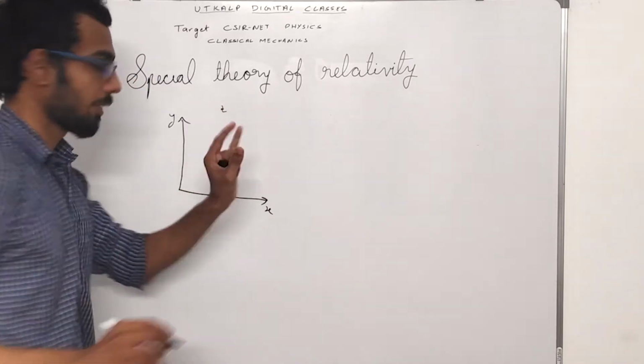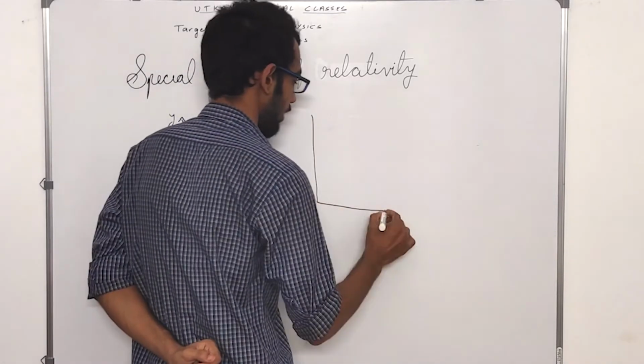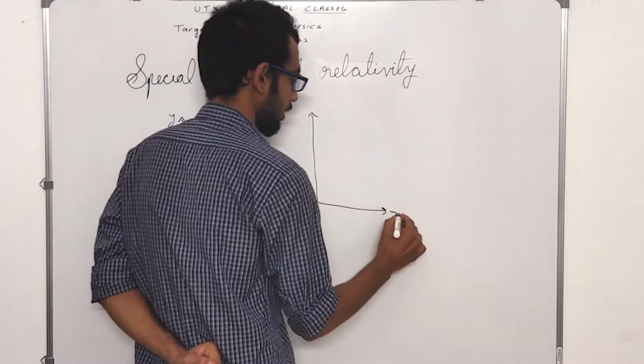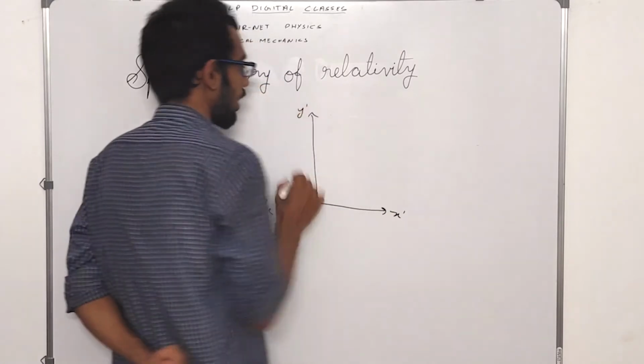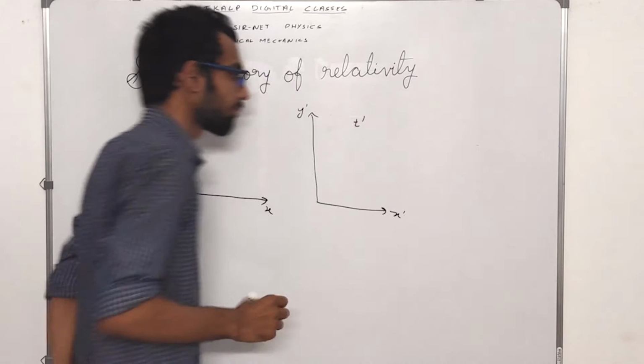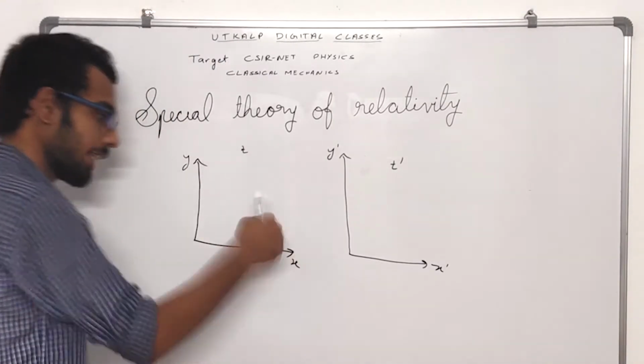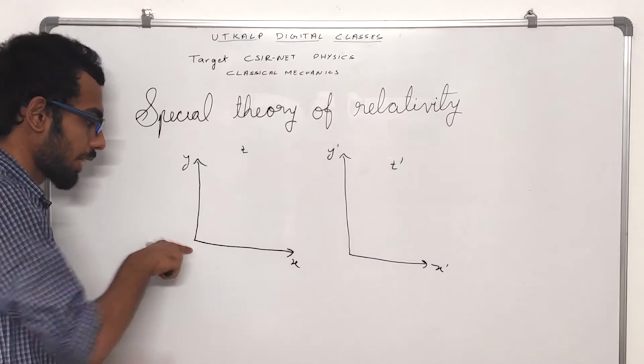Now, say we have another coordinate axis which is given by x dash y dash, and a time associated with this coordinate axis t dash.